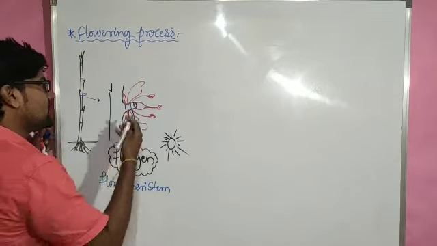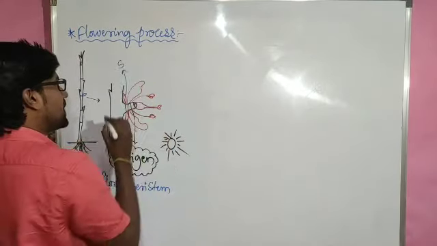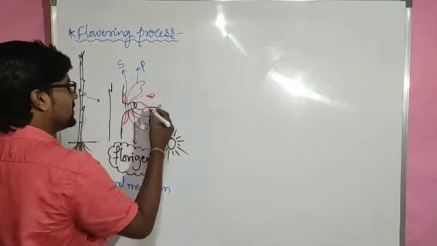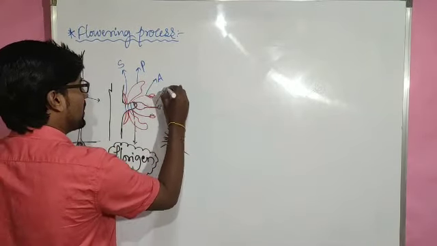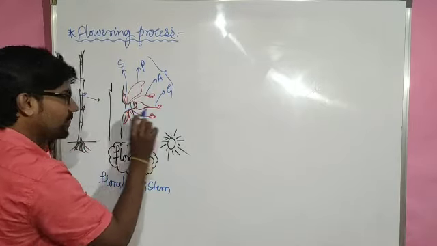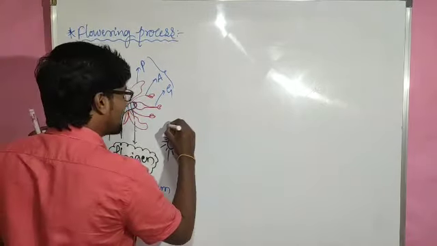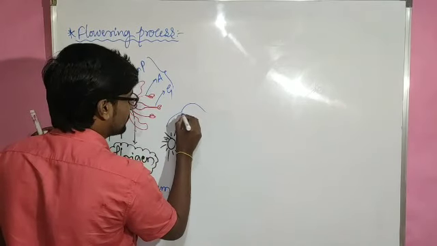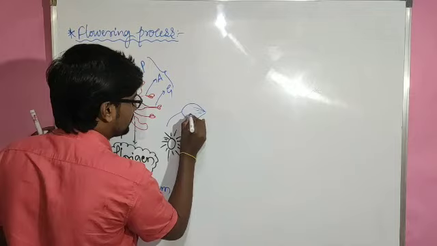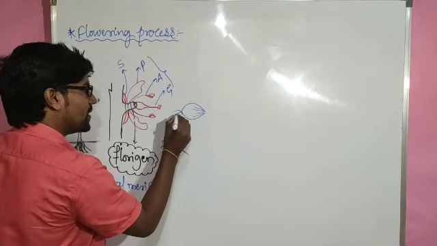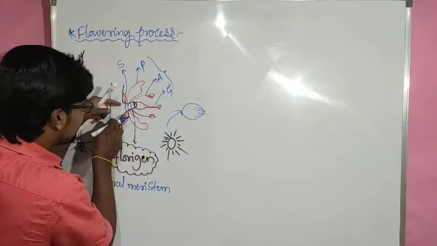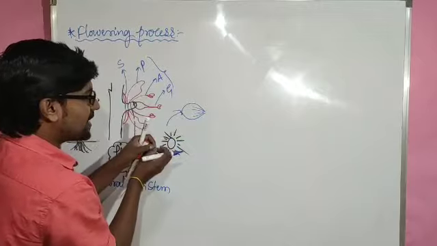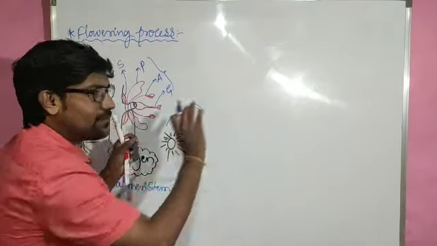So let me write them here: these are sepals, these are petals, and this one is androecium, and this portion is gynoecium. So these 3 portions, especially petals, androecium, gynoecium, are covered by this leafy structure. Then the structure will be arising like this. We will call it a bud, moggu anta heltivi. So this total will cover the flower inside. When the flower is blossoming, they will come outside.